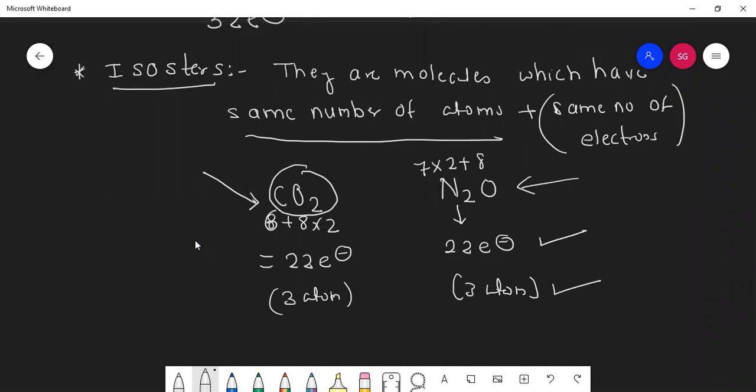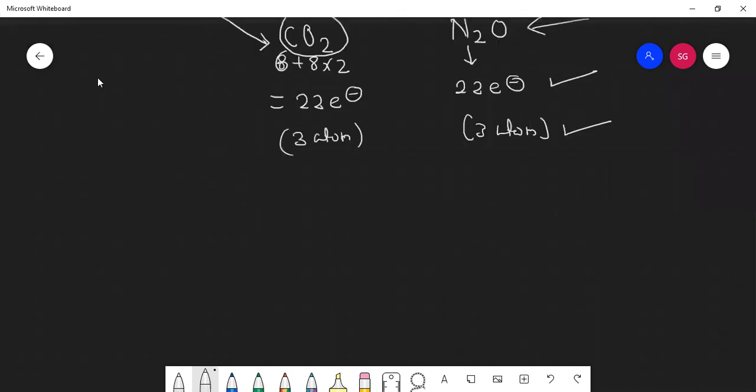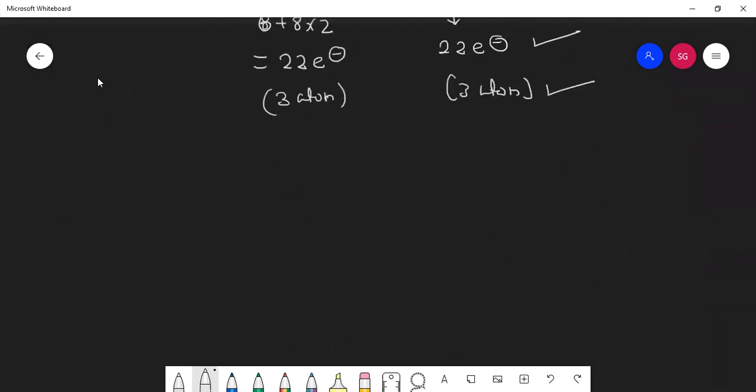Okay. Next example I'll give you. First you need to calculate how many electrons are there. Okay, CaO and KF. Calculate fast within 30 seconds. 28. Very nice. Here it is 28 because this is 20 plus 8.